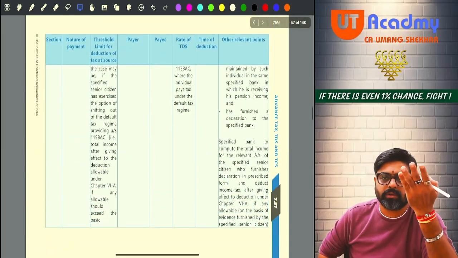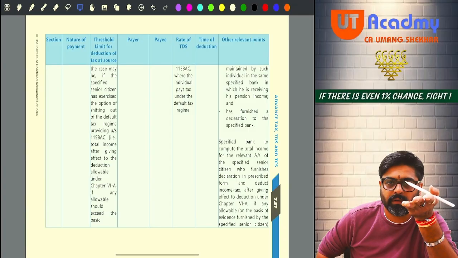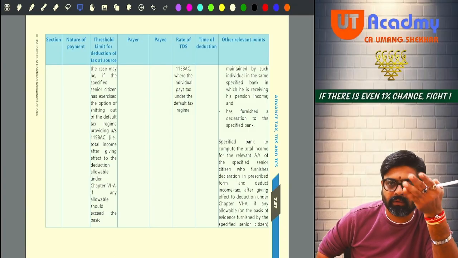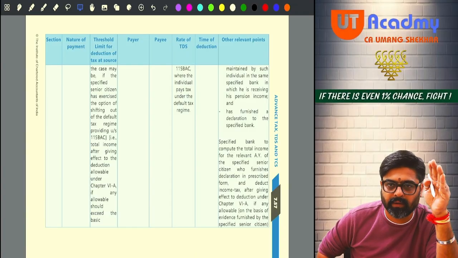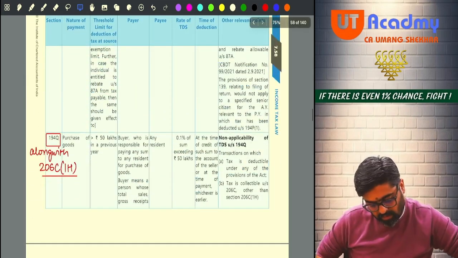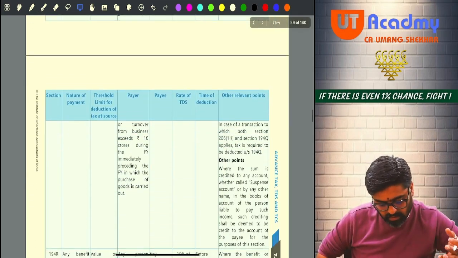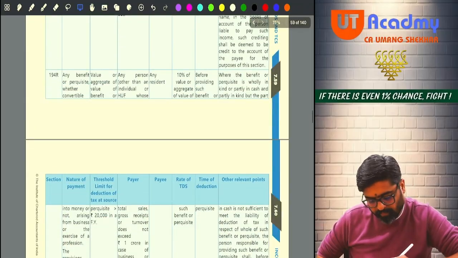See how many stories they have written. And if you keep on reading these stories, you will go mad. Understanding? Now come to 194Q. Let's do that later on.